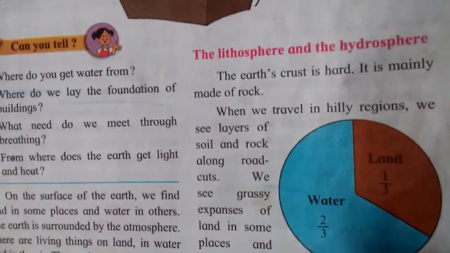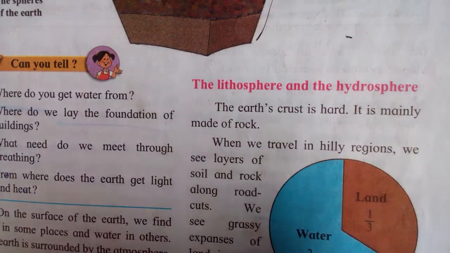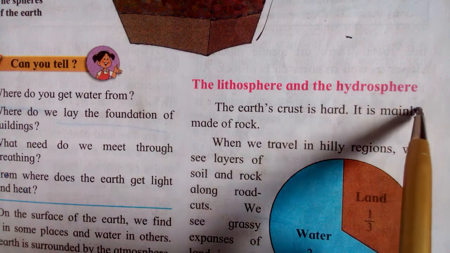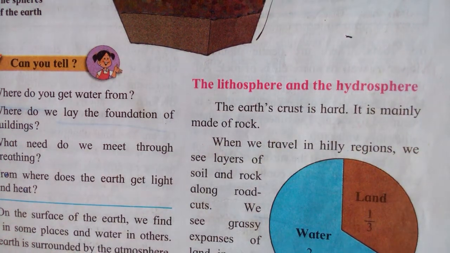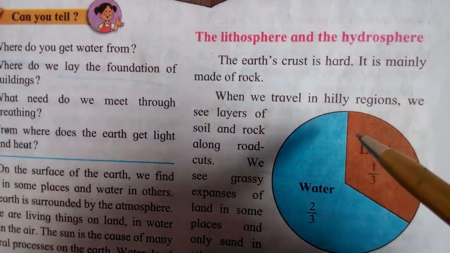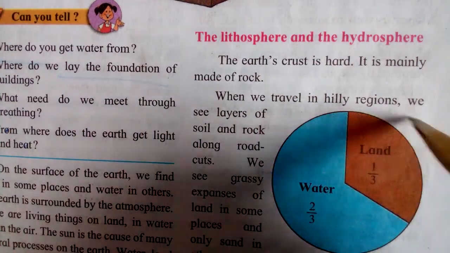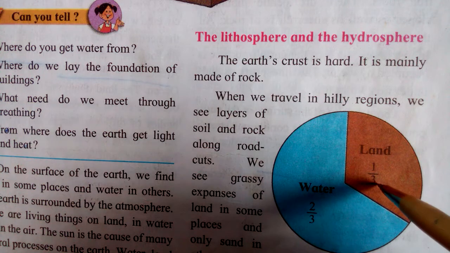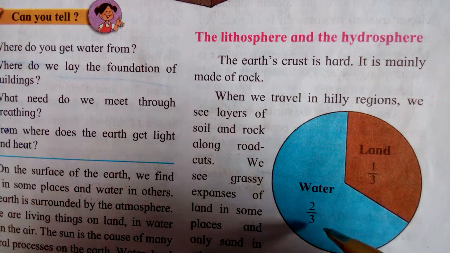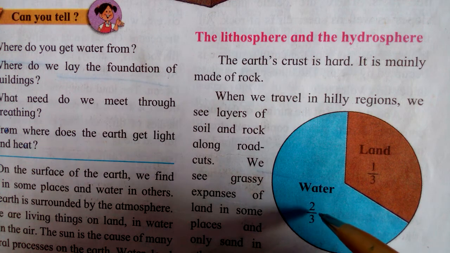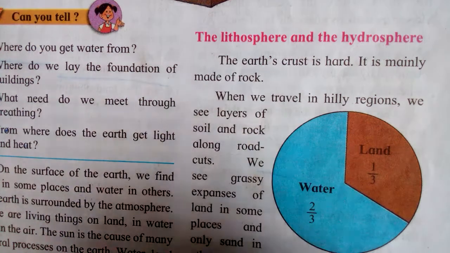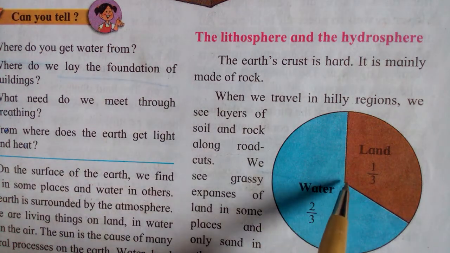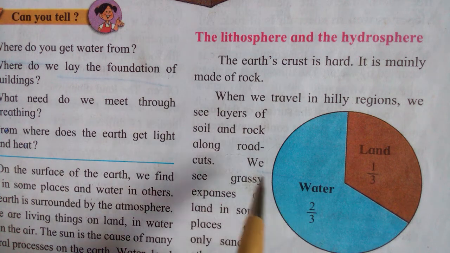Okay. See, the first one is the lithosphere and the hydrosphere. If you see the figure, one third part of the earth is land, out of three, one part is land, and two parts are water. Okay, so we see the land is less than the water.